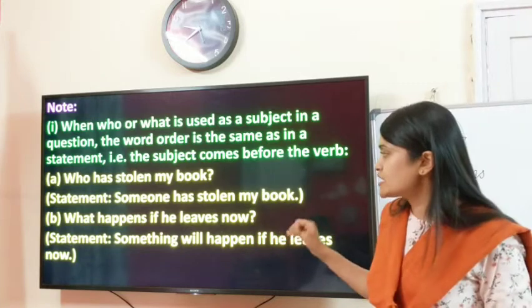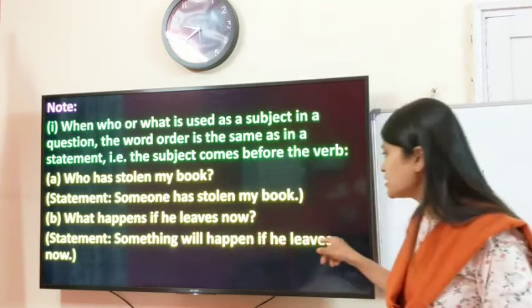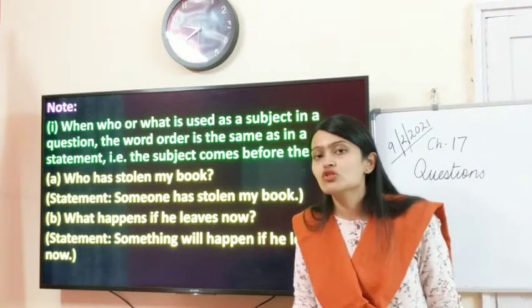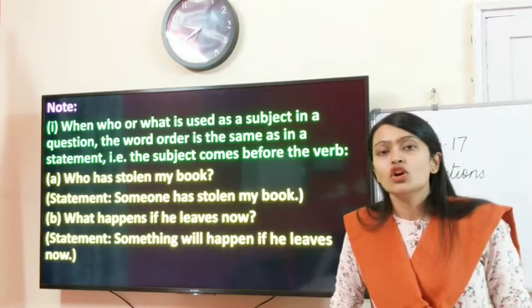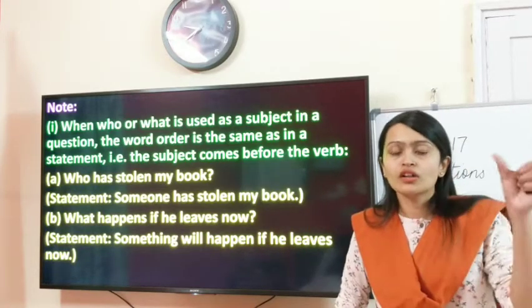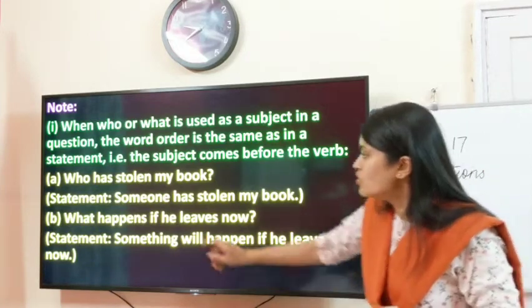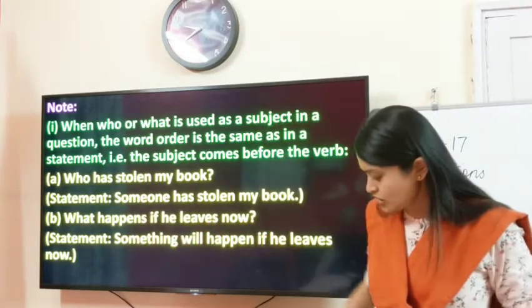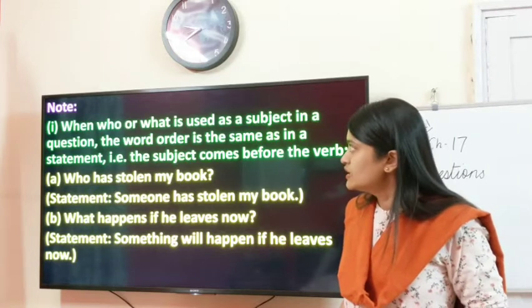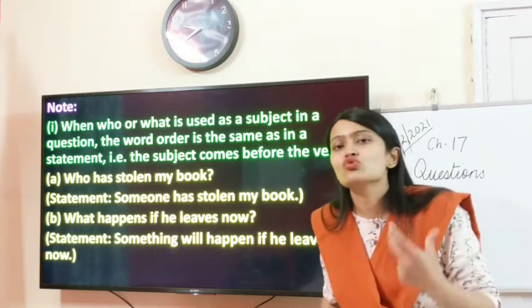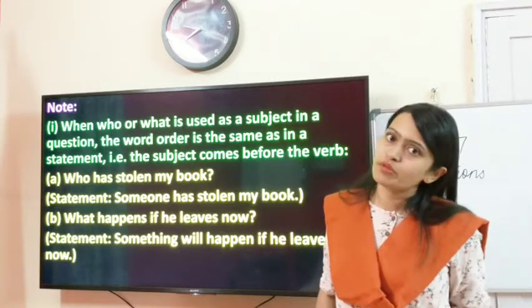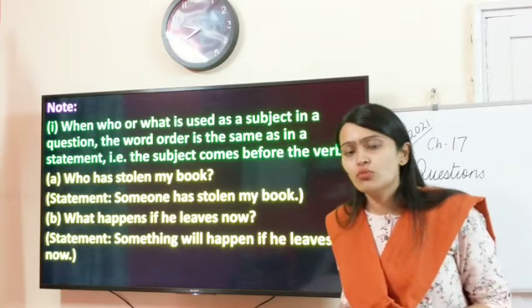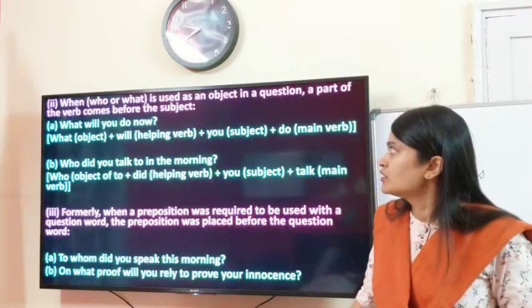Again children, the statement over here is something will happen if he leaves now. If we want to ask a WH question, what will happen if he leaves now? We will place the subject what right in front of the verb happens. These are just points to remember for forming WH questions. With more practice, you will be able to form questions on your own.